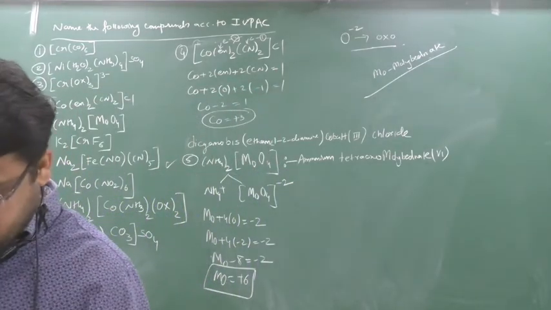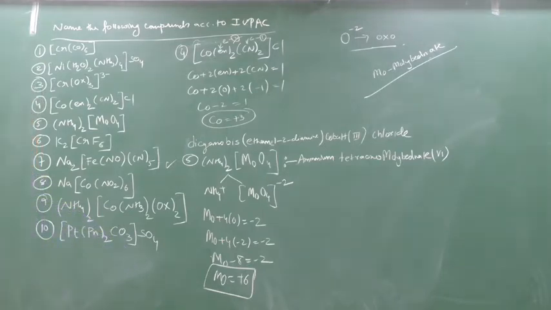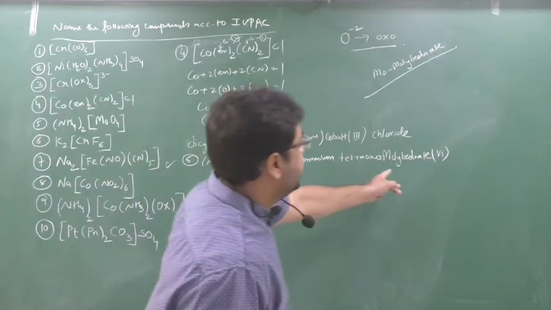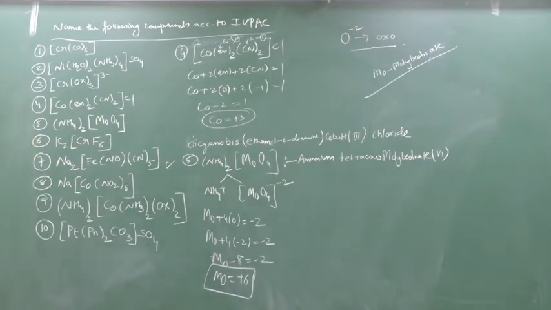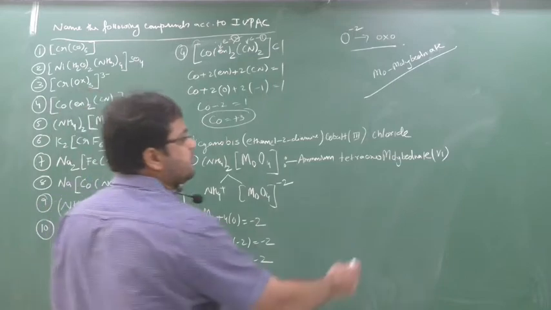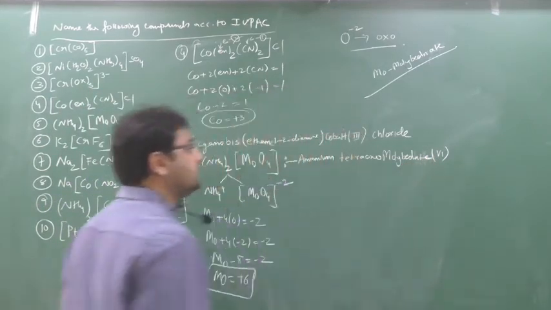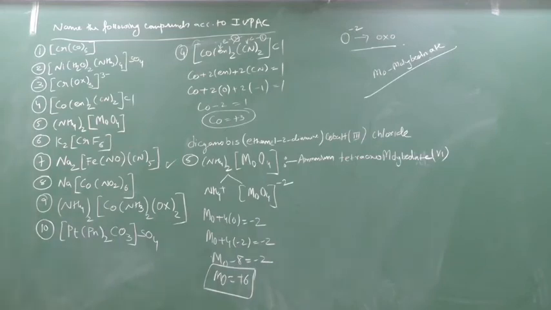Clear this part? Ammonium tetraoxomolybdate, or tetraoxotungstate, both same. You can give wolframate also. Clear this part?